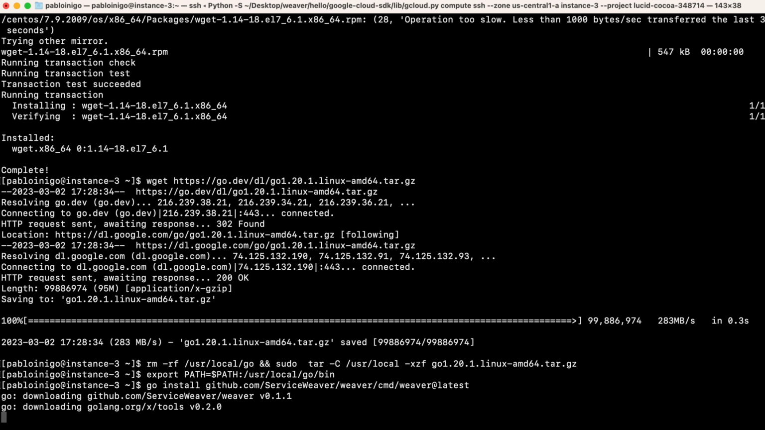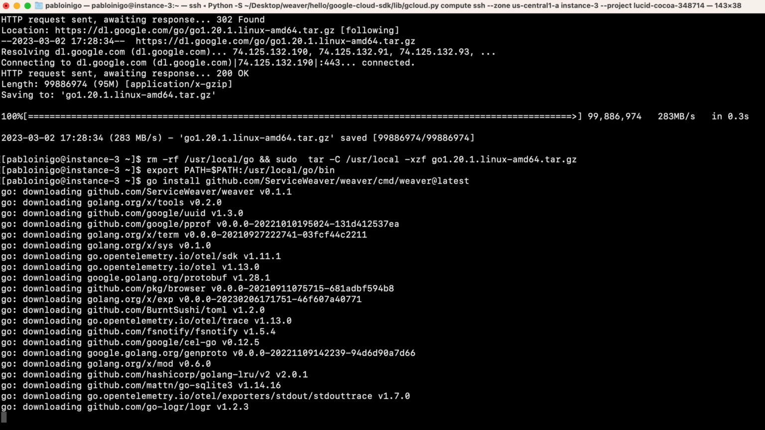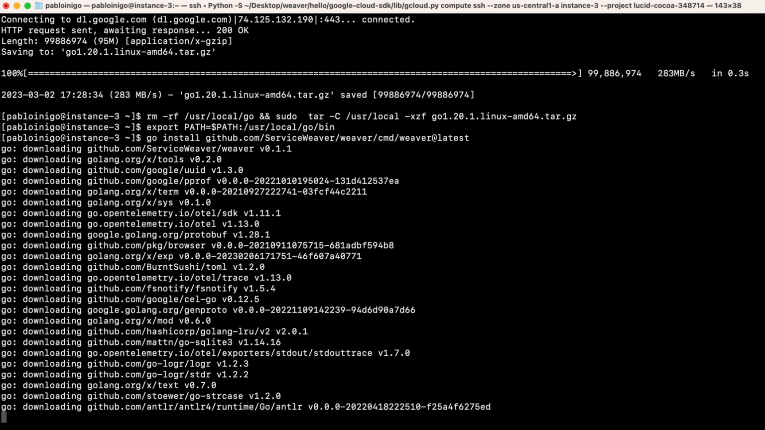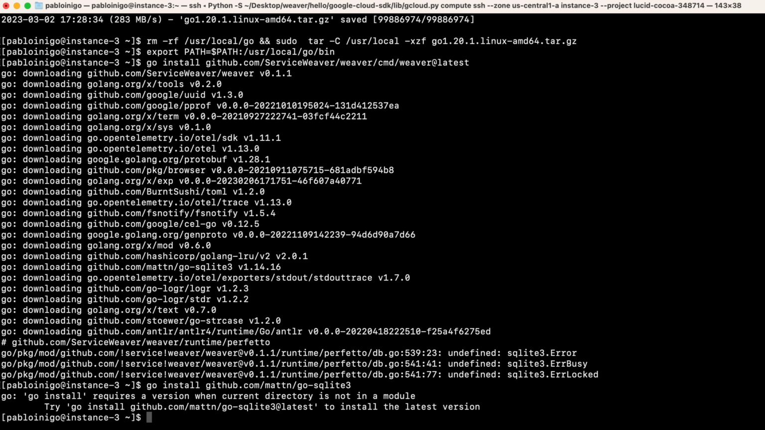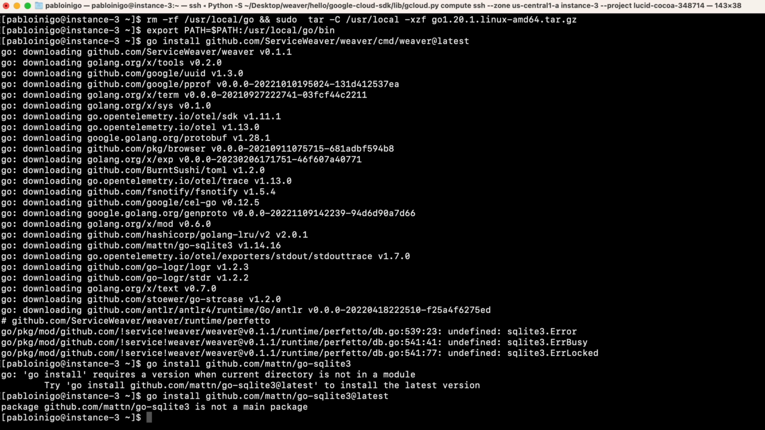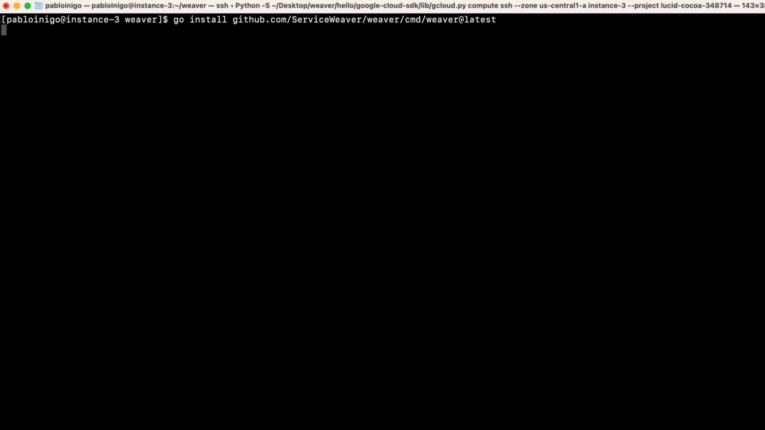Everything is working fine, but at the end, we will see that there is an issue with a library called SQLite3. I tried to install SQLite3 with Go, with and without the version, and failed in every case. The only way to make it work was downloading the Git code from Service Weaver, and inside this folder, executing go install. Now, our go install works fine.